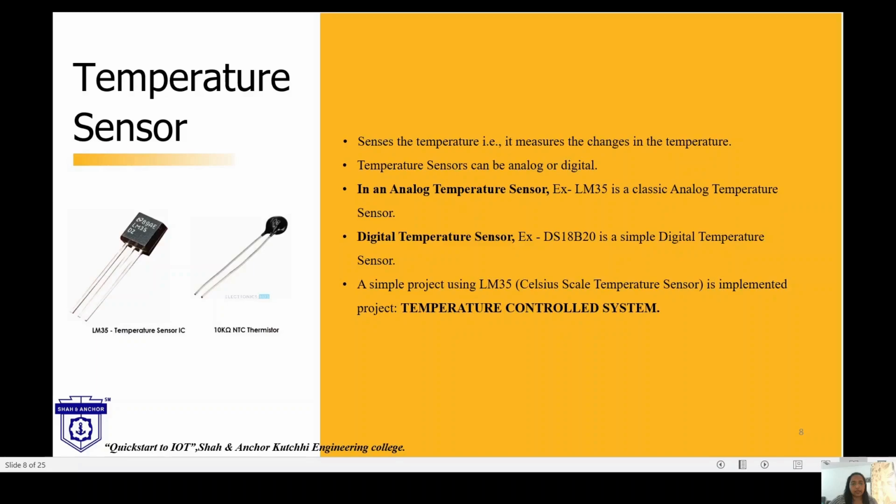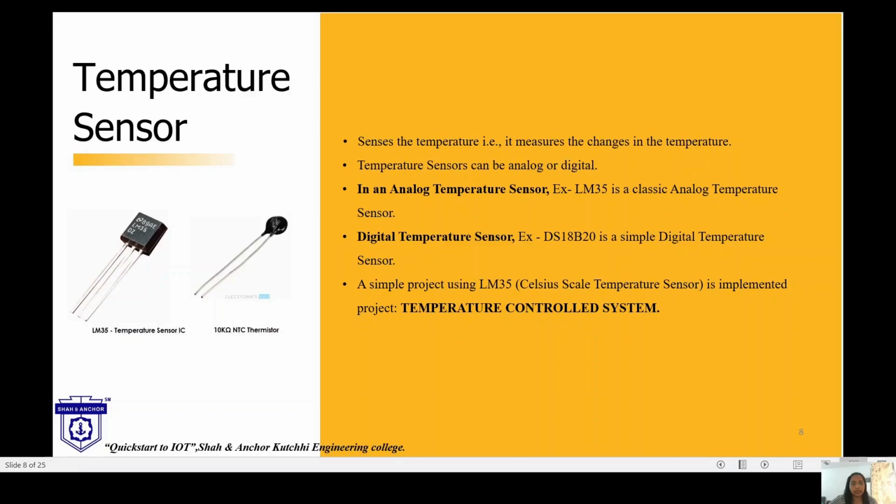Next is the proximity sensor. A proximity sensor is a non-contact type sensor that detects the presence of an object. Some applications of proximity sensors are in mobile phones and car parking sensors. When there is a car parking system, this sensor is used.